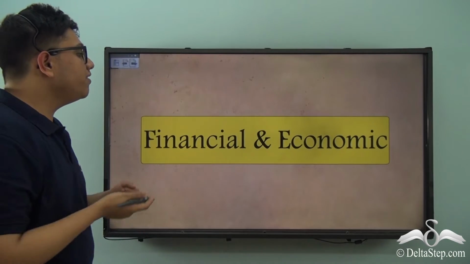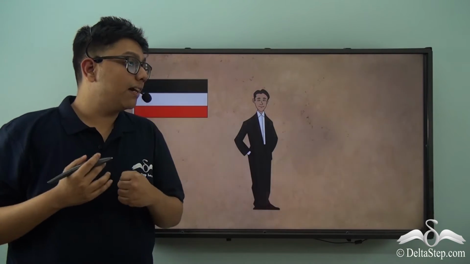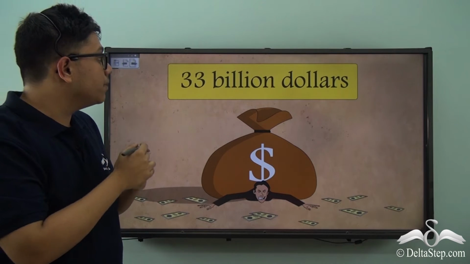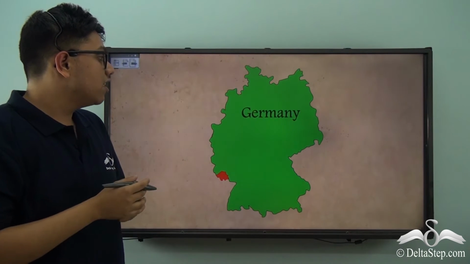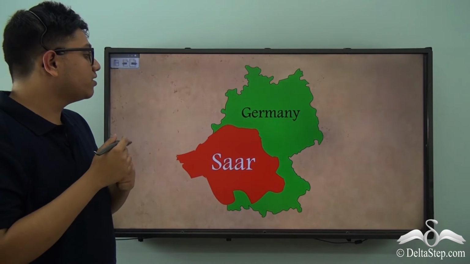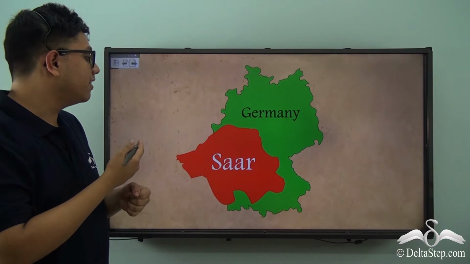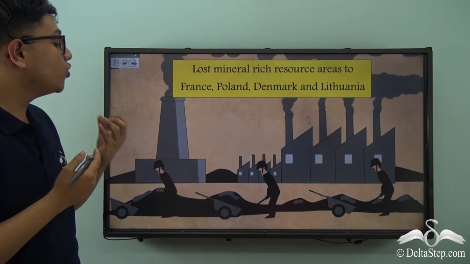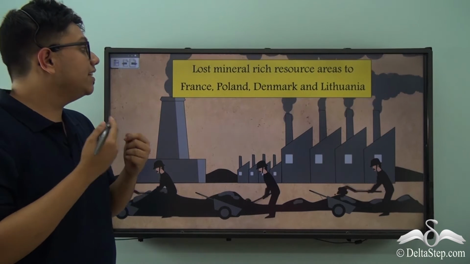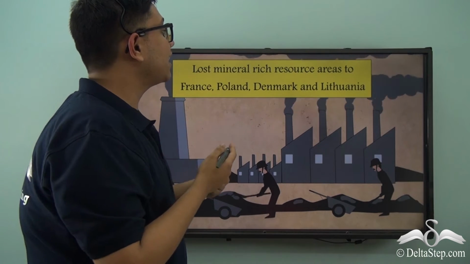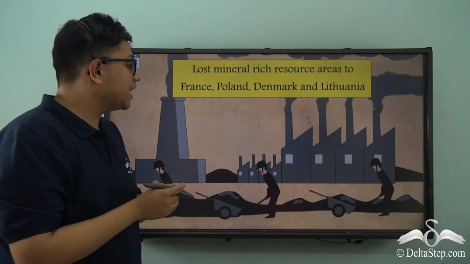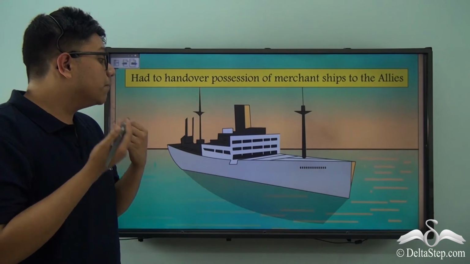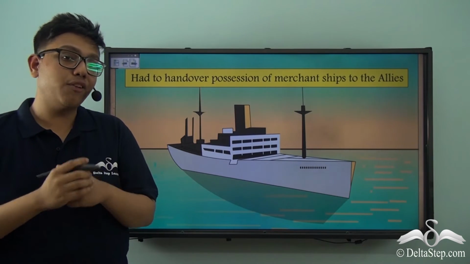So just quickly recapping the financial and the economic terms of the treaty, we see that Germany had to face the enormous war indemnity of $33 billion. It also lost its rich resourceful regions like Saar to France and other similar regions, which were the economic powerhouse of Germany. These it lost to France, Poland, Denmark and Lithuania. At the same time, Germany also had to hand over its merchant ships which were conducting trade for Germany.